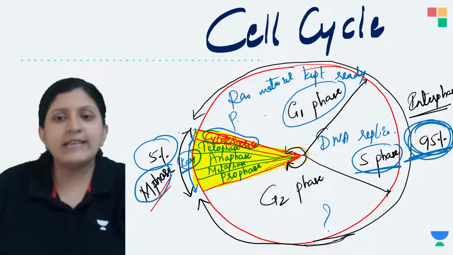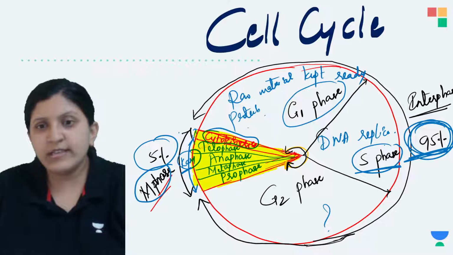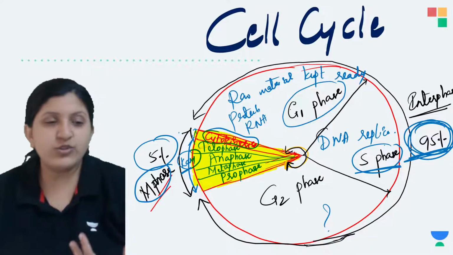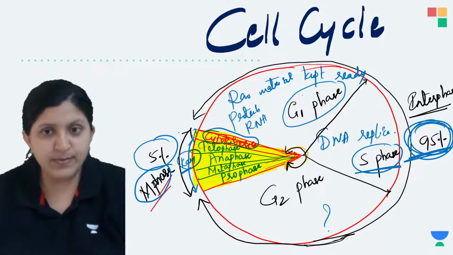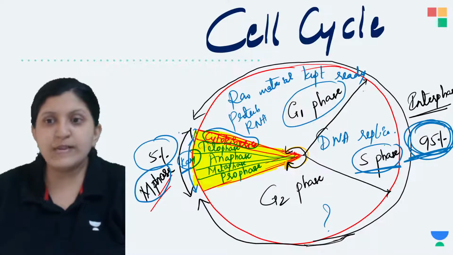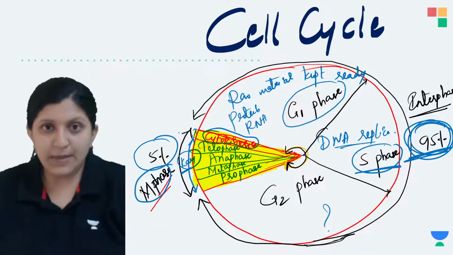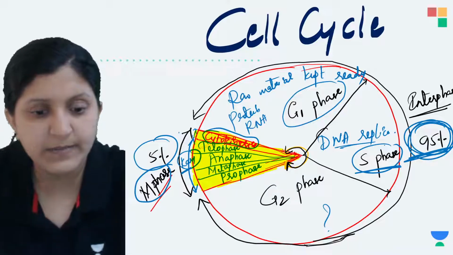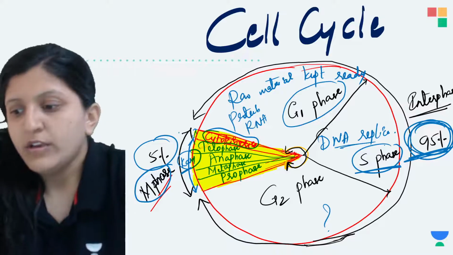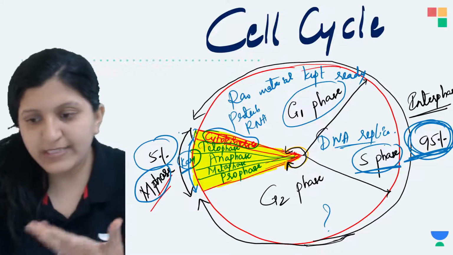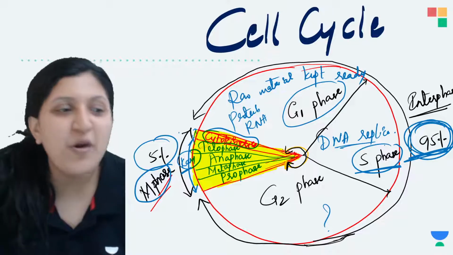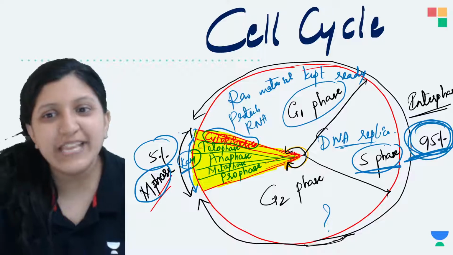Along with that, there is an increase in protein and an increase in RNA production. So RNA is being produced, the protein is being produced, the raw materials are kept ready. Once all that is done, the DNA replication process begins. Just a second. Yeah, I was explaining. So these are all the raw materials that are required, and they are kept ready here.